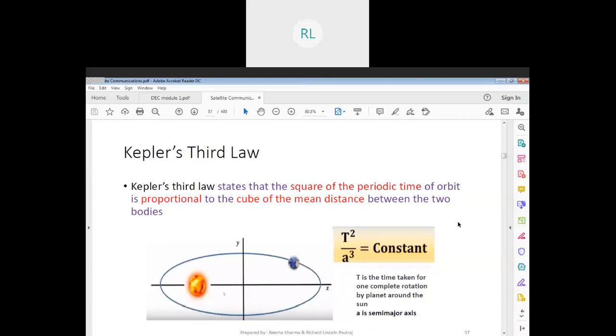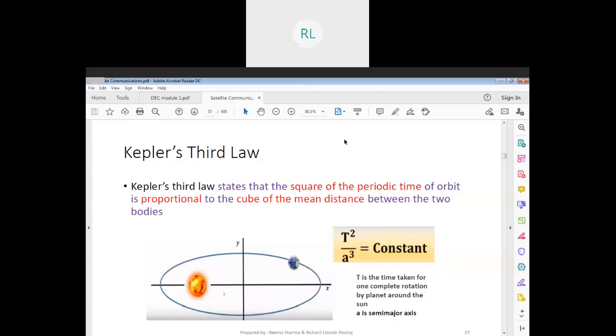T is the time taken for one complete rotation by a planet around the sun. Just like how it takes for us about 365 days and a quarter, similarly that becomes our T, and A is the semi-major axis.